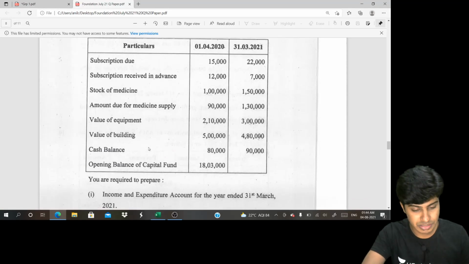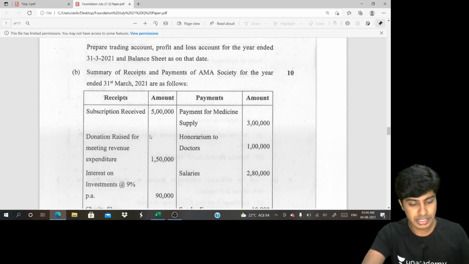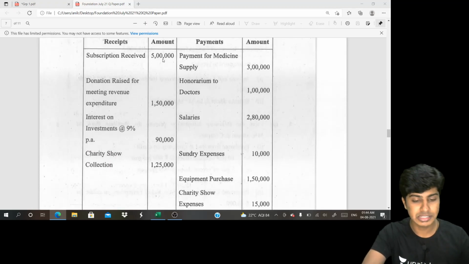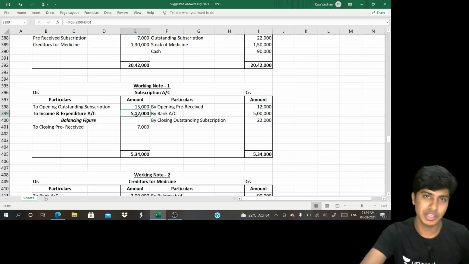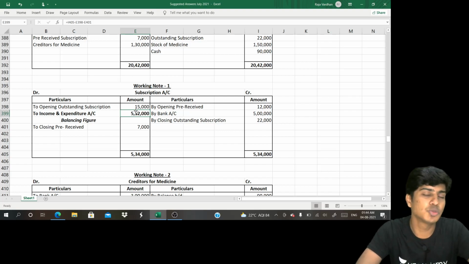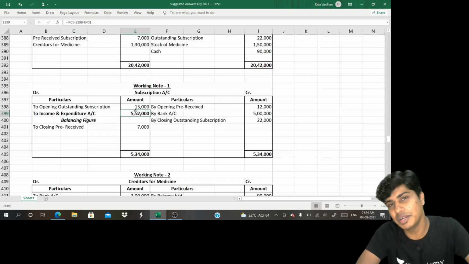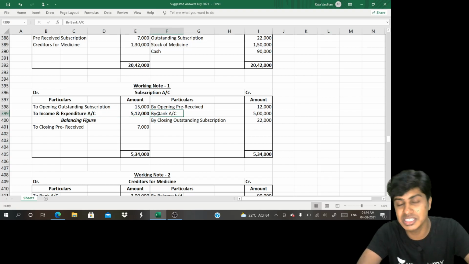And they've given another piece of information with regard to how much is received. In the receipt side, they've given subscription received to be 5 lakhs. If I put that 5 lakh received, I'll identify my income and expenditure 5 lakh 12,000 very easily. So you need not remember when to add, when to subtract. Sometimes opening outstanding will be added, sometimes it will be deducted, because sometimes you start with the income and expenditure balance, sometimes you start with the receipts and payment balance.